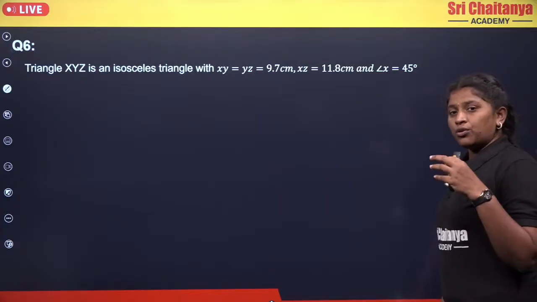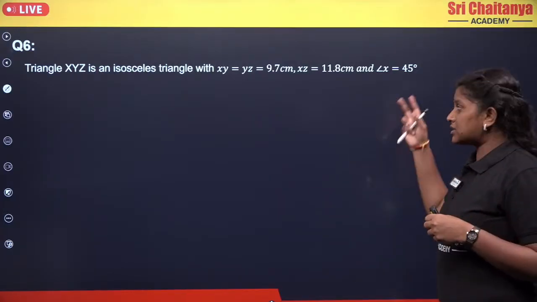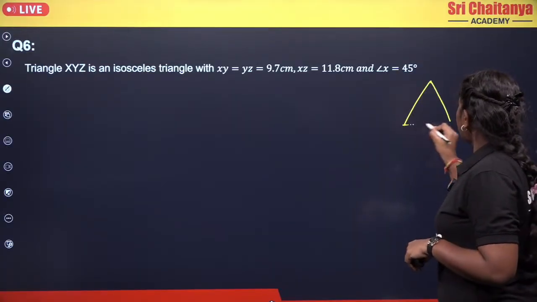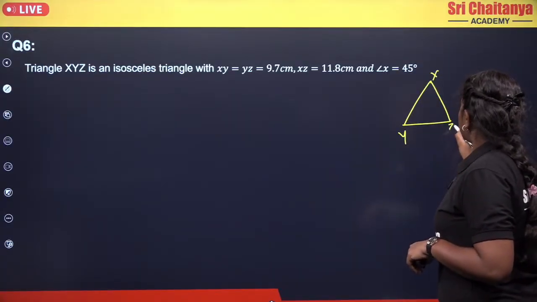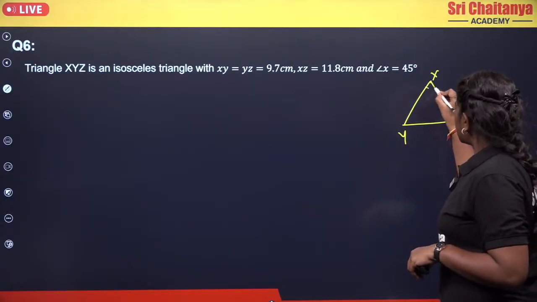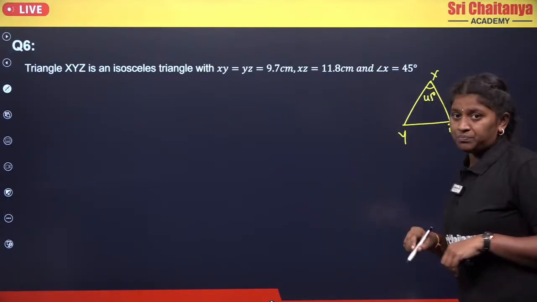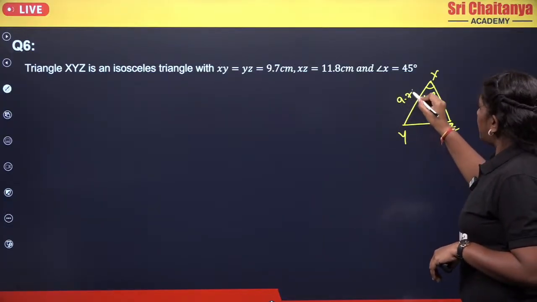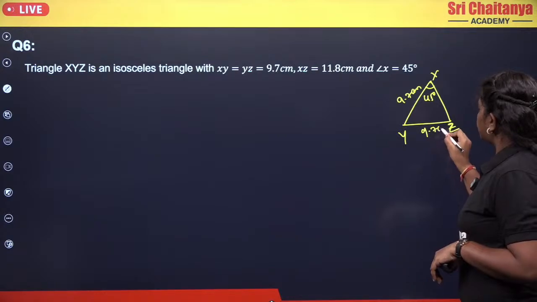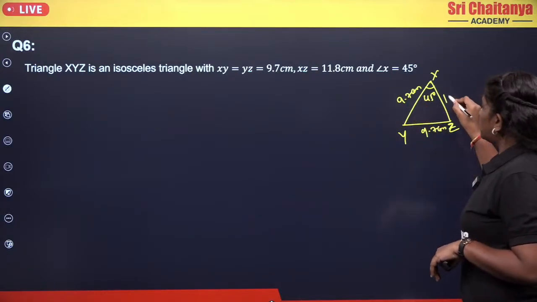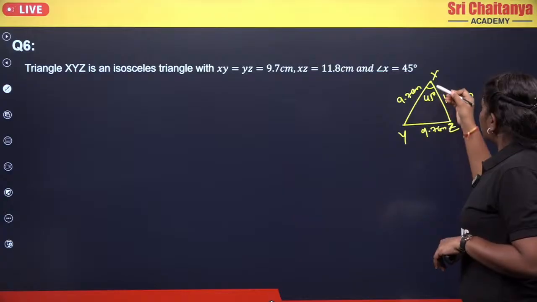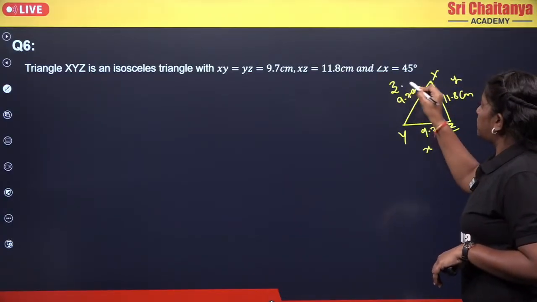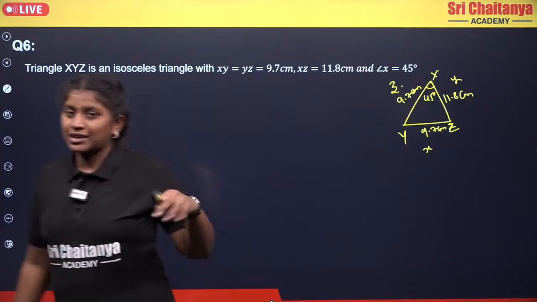So here we know half into AB into sin C. Now we just need to convert them into the required values. So that becomes your X, Y and Z. Okay. Now they gave angle X which is of 45 degrees. Okay. Now coming to here, they gave that XY equals to 9.7 and YZ equals to 9.7, right? And they gave XZ equals to 11.8. Now coming to the opposite to the capital X will be small x and Y and it will be of your Z. Okay. Now just take the required values.